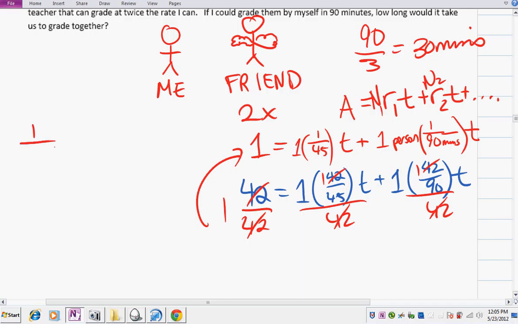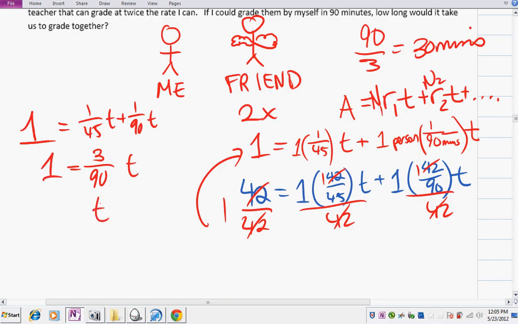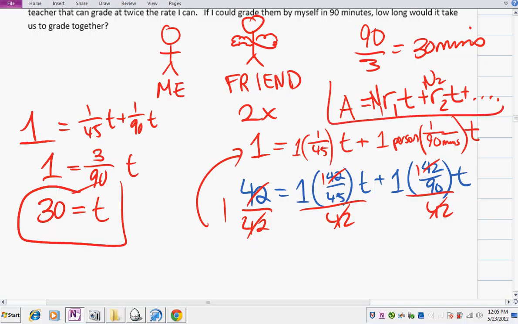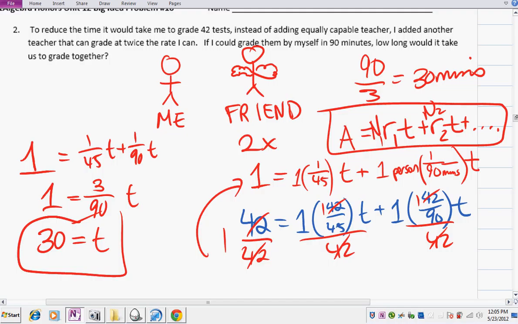So this is 1 equals 1/45th t plus 1/90th t, which is the same as 3/90ths t is equal to 1. Solving for t, I get 30, which is exactly what I was expecting. So the big idea here is this new equation where I can keep the total time the same, but add different rates and different numbers of people at different rates. This can really help you schedule things appropriately.